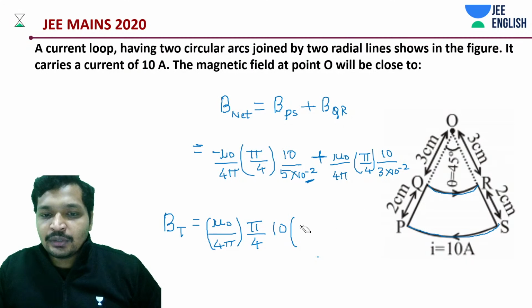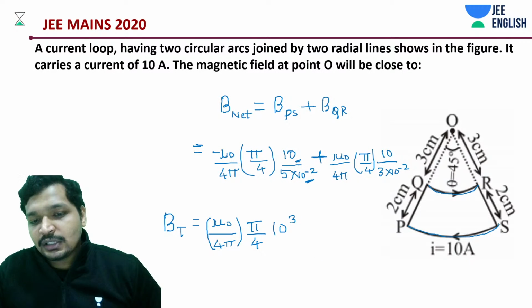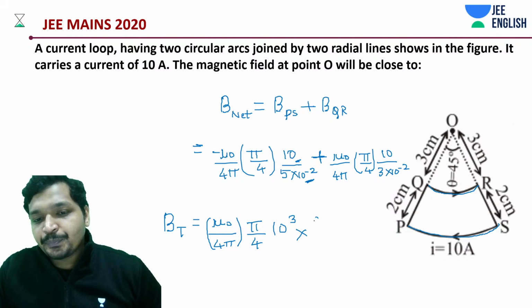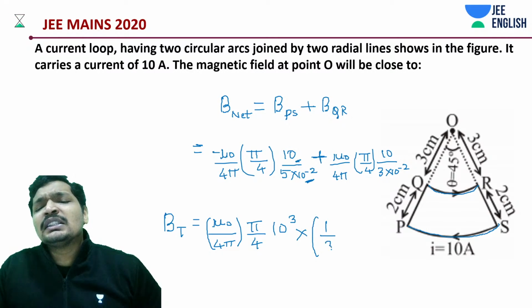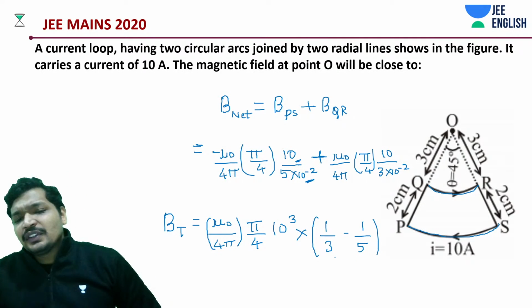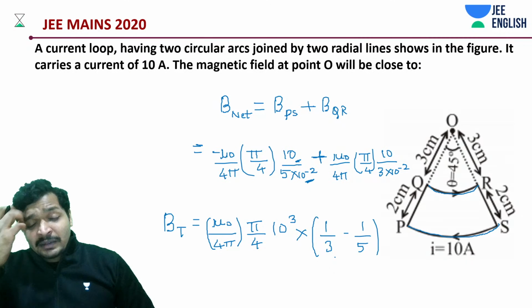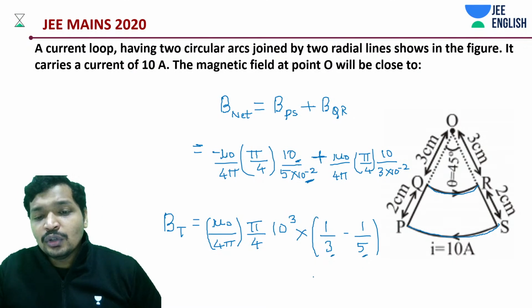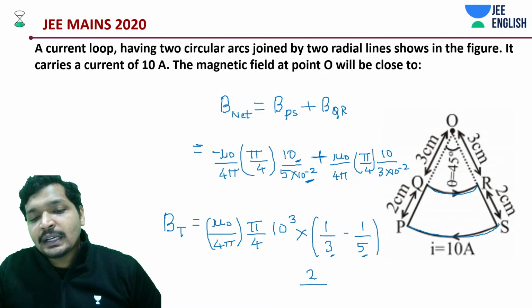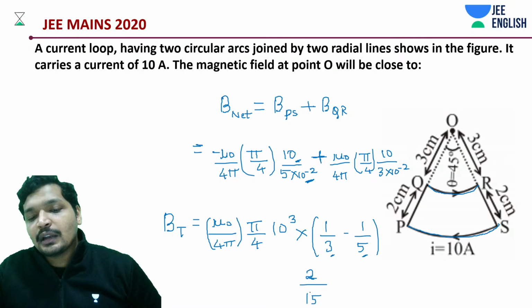Can we directly write it that way? Yes. We are taking 10 to the power minus 2 out as common, and with this 10, we are writing it as 10 to the power 3 into 1 by 3 minus 1 by 5, which is 2 divided by 15. 5 minus 3 is 2, divided by 15.